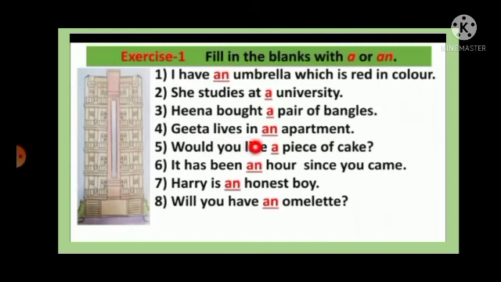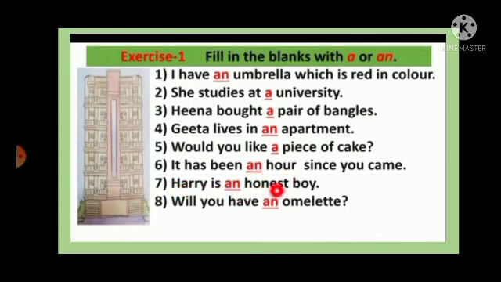Geeta lives in dash apartment. So an apartment. Here the vowel sound is there. Apartment. So an apartment. Now the fifth one. Would you like dash piece of cake? So article A is used. A piece of cake. It has been dash hour since you came. So here the H is silent. That's why we pronounce it hour. So the vowel sound is there. That's why we put an hour. So N is the answer.